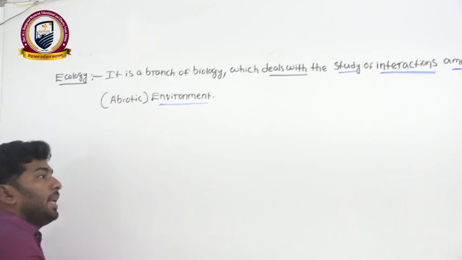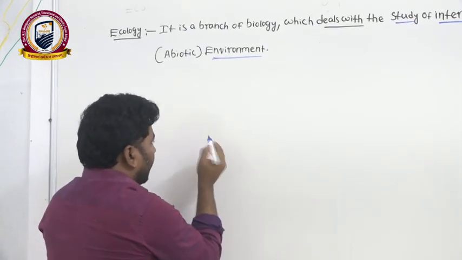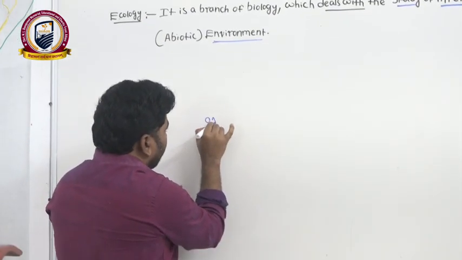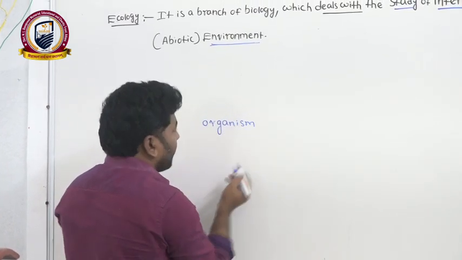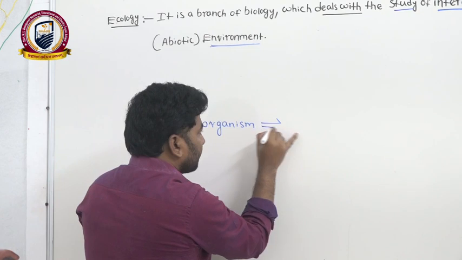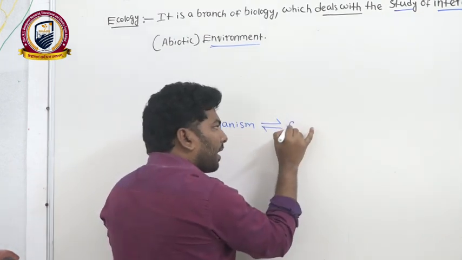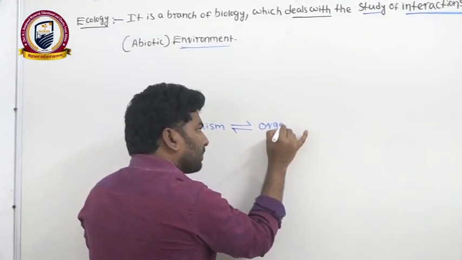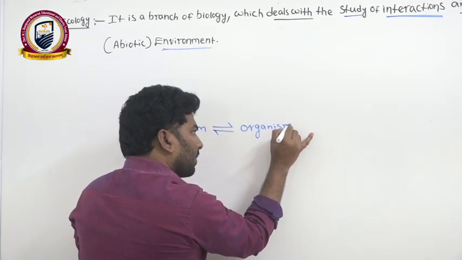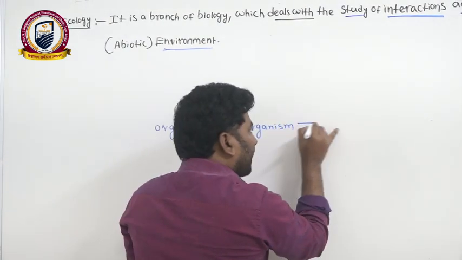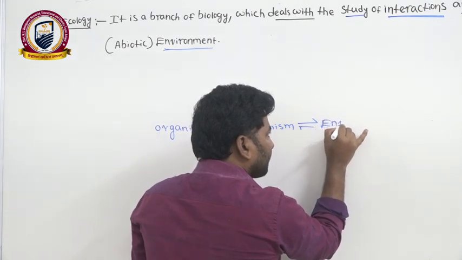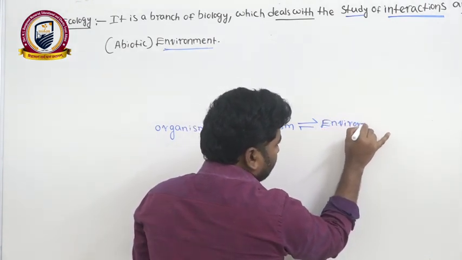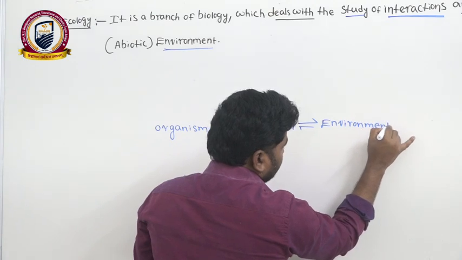I will show you in an easy way. First of all, take an organism here, and an environment here.